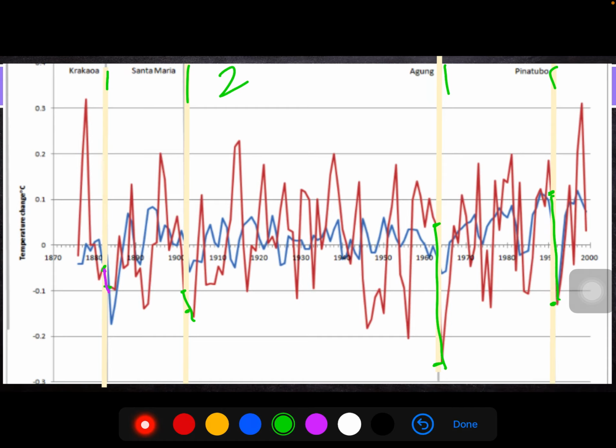So our number 2, our immediate climate impact, short term, if you will, that's one of your keywords, right? Our short term change that you want to write about in your number 2 is that temperatures in the area of the volcano and the Earth dropped shortly after the volcano. So we saw a short-term temperature decrease.